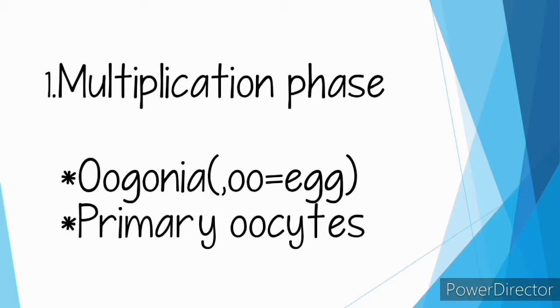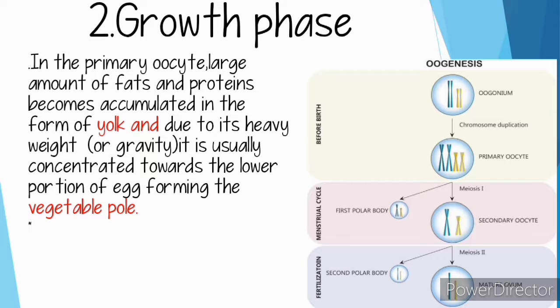Now the growth phase. The growth phase of oogenesis is comparatively longer than the growth phase of spermatogenesis. In the growth phase, the size of the primary oocyte increases enormously. For instance, the primary oocyte of the frog in the beginning has a diameter of about 50 micrometres, but after the growth phase, the diameter of the mature egg reaches about 1000 to 2000 micrometres.